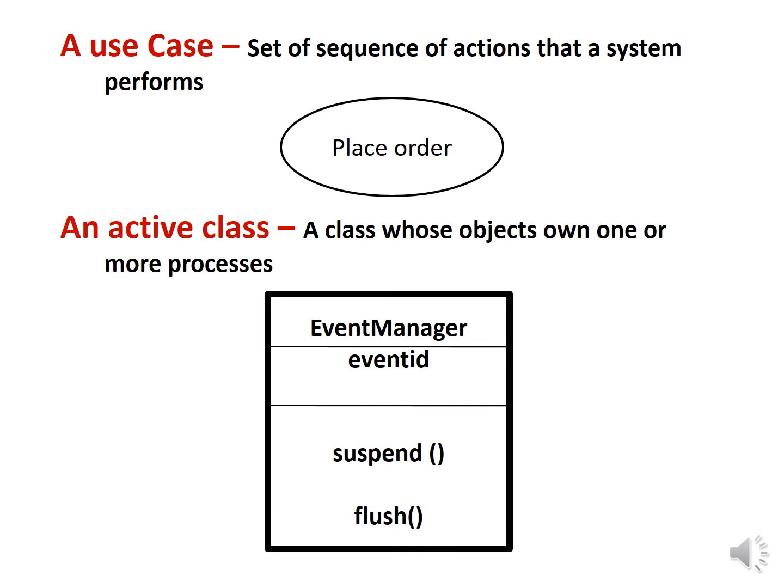Graphically, an active class is rendered just like a class but with heavy lines, usually including its name, attributes and operations. In this example, event manager is the active class name whereas event ID is the attribute and suspend and flush are the operations.